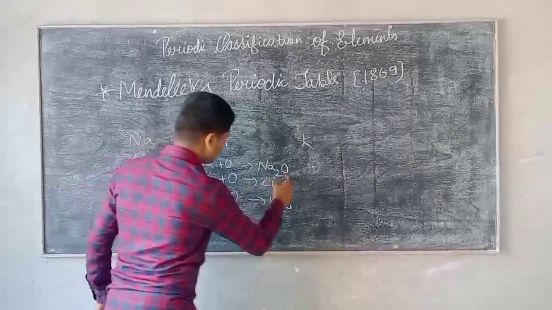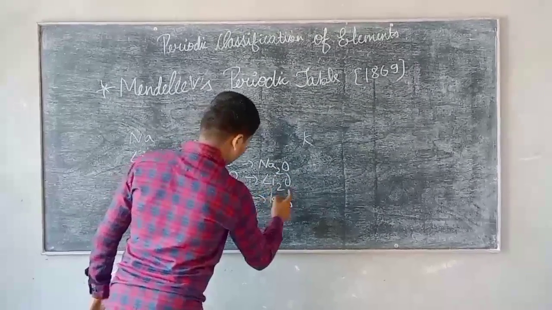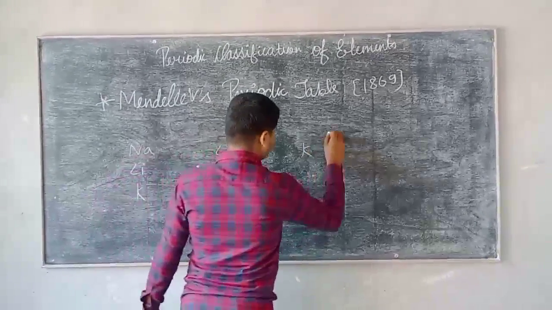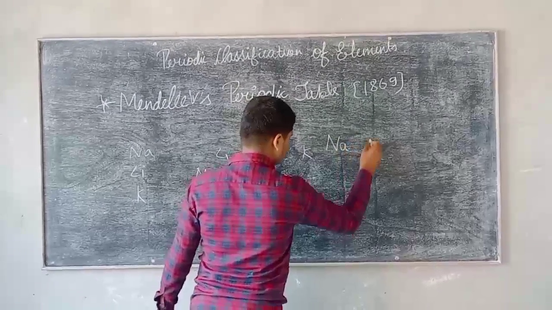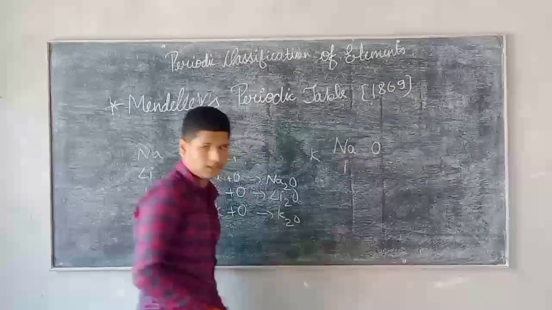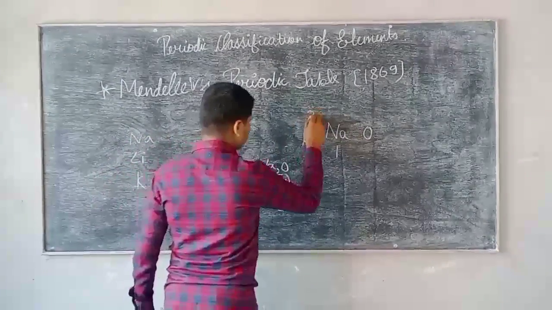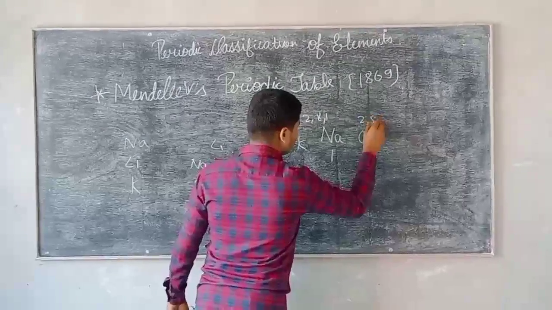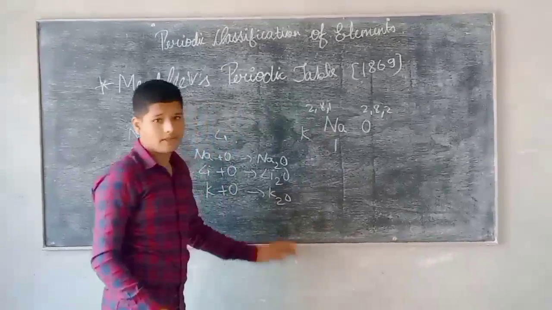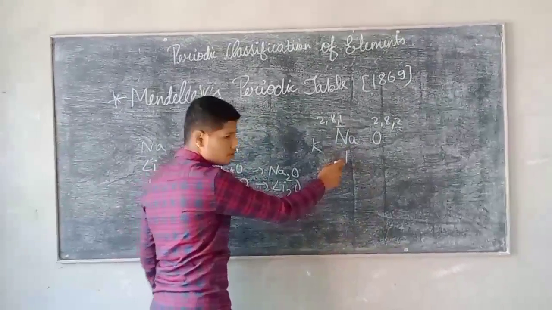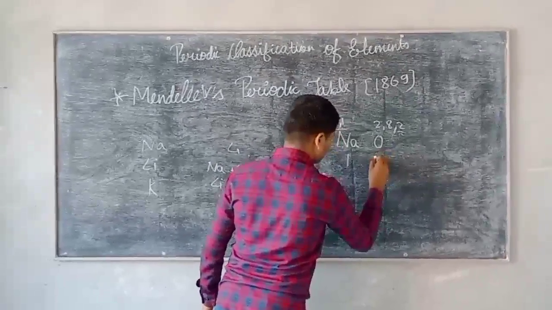How Na2O, Li2O or K2O comes is on the basis of valency. Sodium has valency 1 and its electronic configuration is 2,8,1, and the electronic configuration of oxygen is 2,6, so the valency of sodium is 1 and the valency of oxygen is 2.